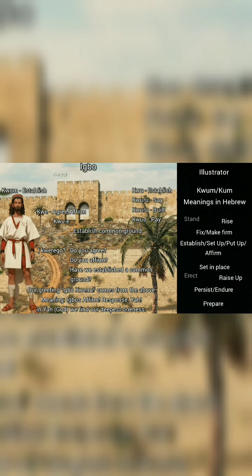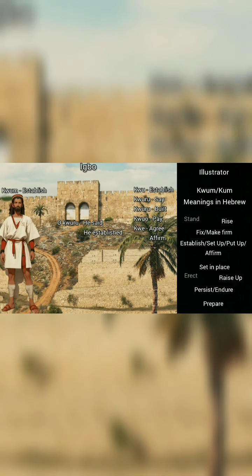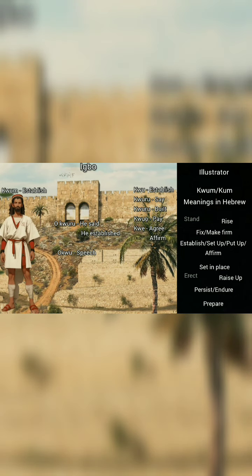So these are verb applications. We can then go into the noun applications of some of these words. Okay. Now from the first one, Okuru, he said, or rather he established. That is where we brought out the noun oku. Now oku in the Igbo language means your speech, a word, etc., etc.